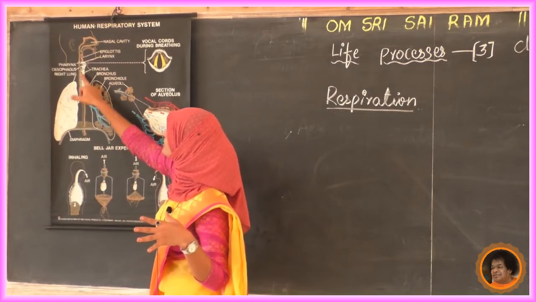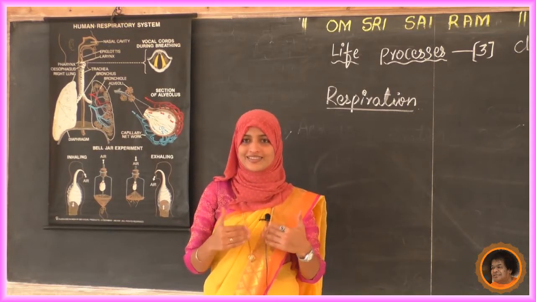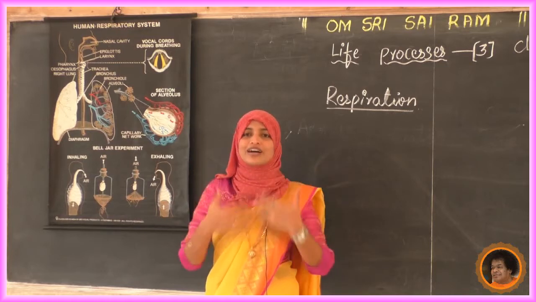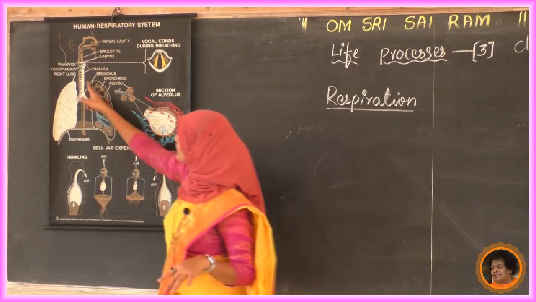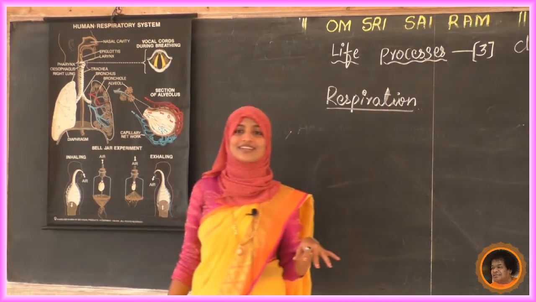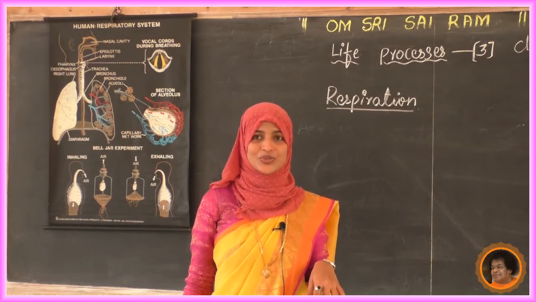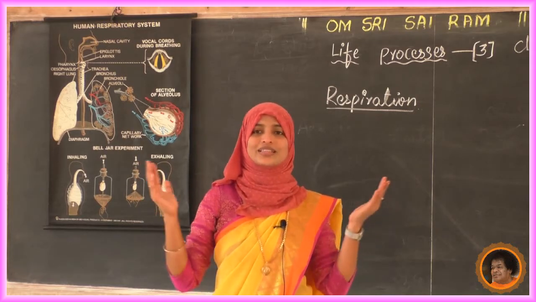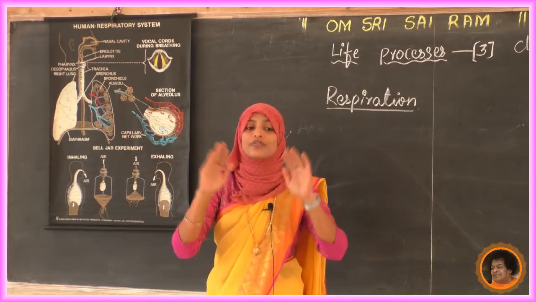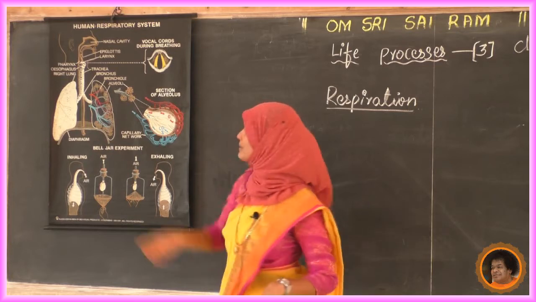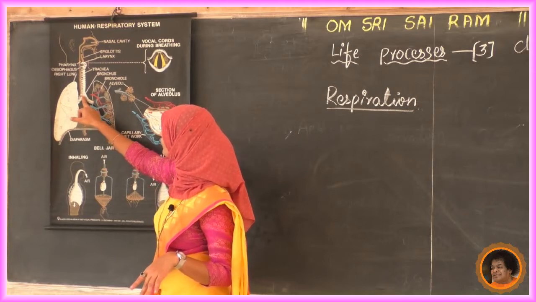Next, it leads to the trachea. Trachea is a windpipe. All the air that we are taking in is going to pass through the trachea. The trachea is covered with cartilaginous tissue. We studied tissues in the 9th standard chapter. Cartilage is a very soft tissue. Those tissues prevent the collapsing of the trachea, because it is covered with C-shaped cartilages.